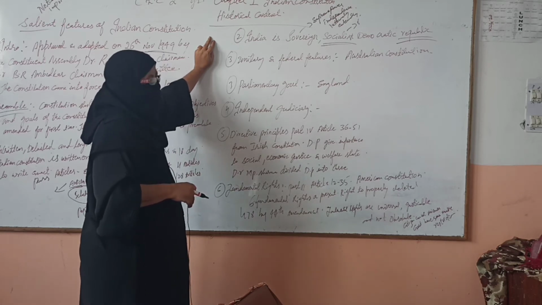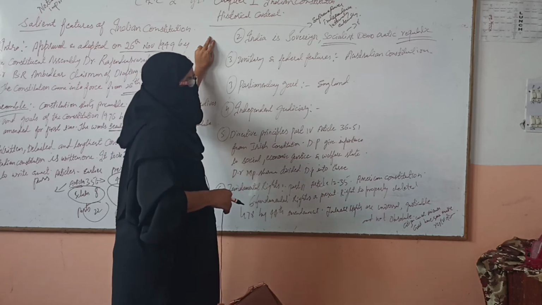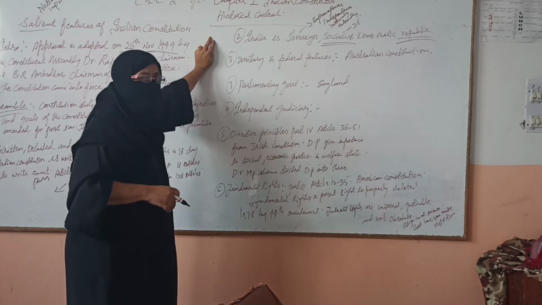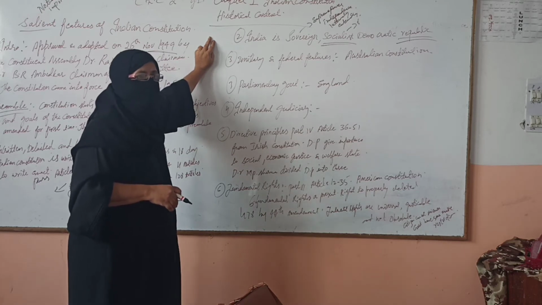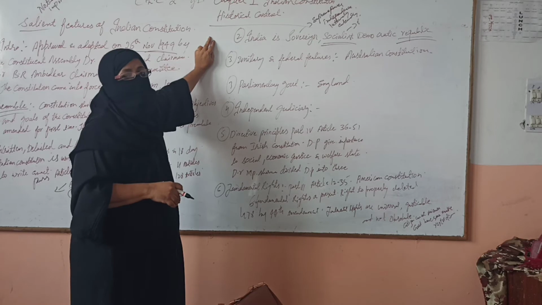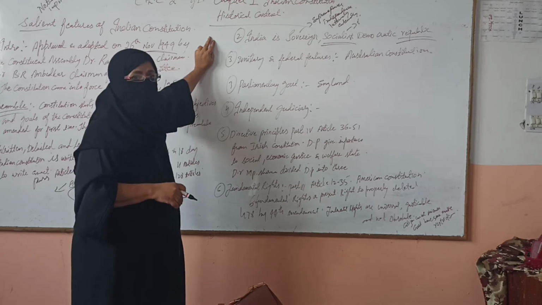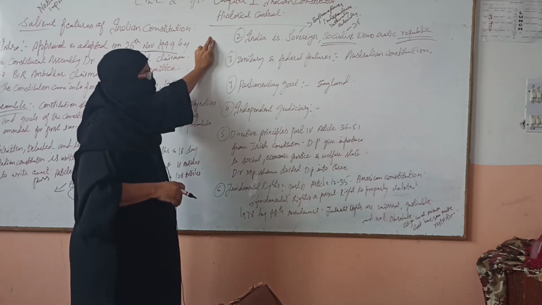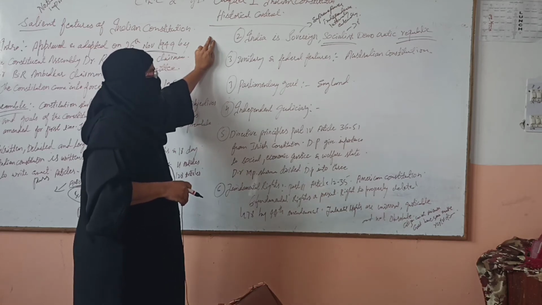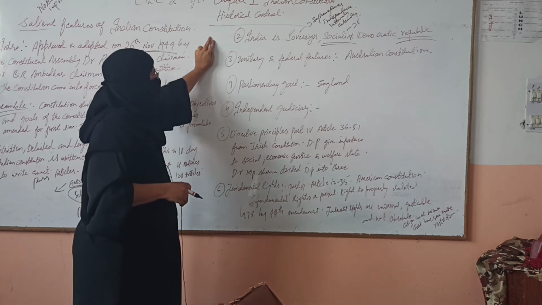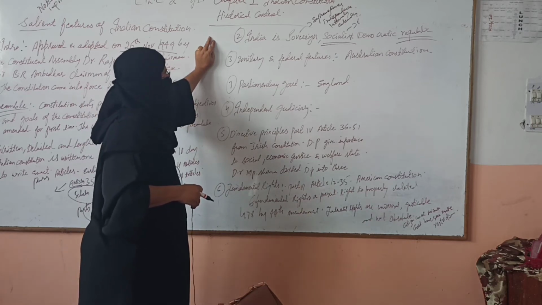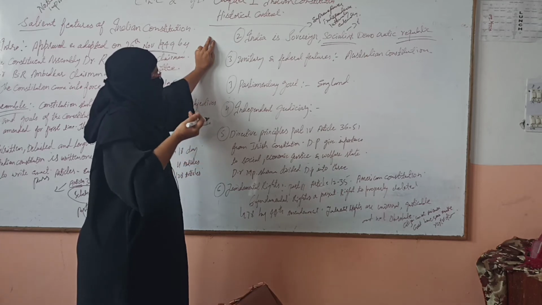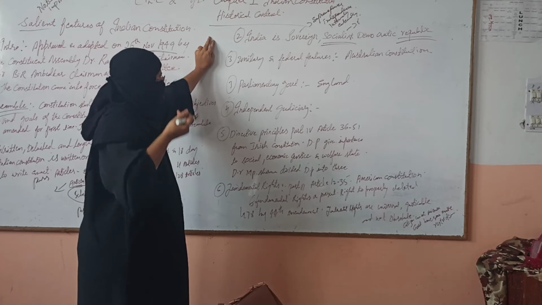India has some unitary features and some federal features. One example of a unitary feature is that President's rule is imposed on a state in times of emergency. This is the unitary feature of the Indian Constitution. And federal features means there is a division of power between the center and the state. This is the federal feature of the Indian Constitution. And the idea of unitary and federal is taken from the Australian Constitution.